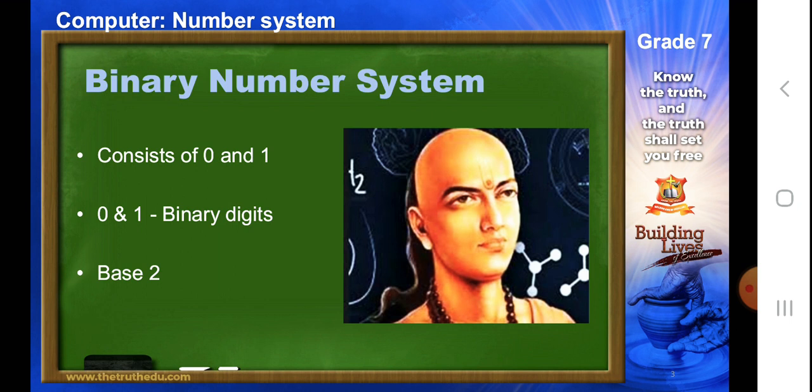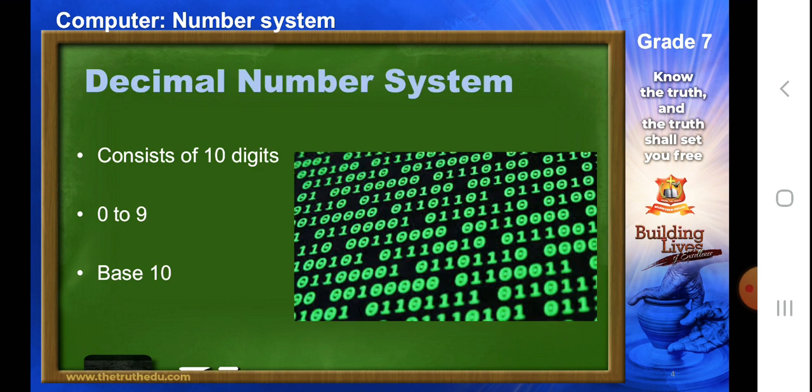Now, binary number system combines zeros and one, and if you remember, I spoke about the binary digits, right? So binary digits are also called bits, and it has the base 2. So we also discussed the base of the number, which is written as a subscript. So this is the binary number system.